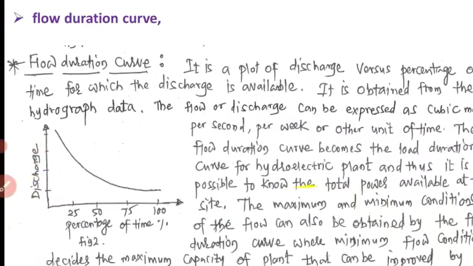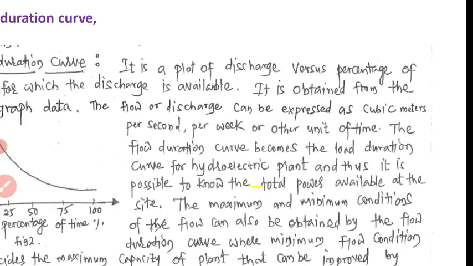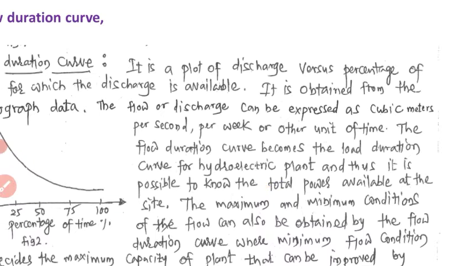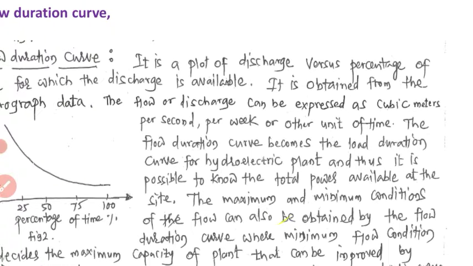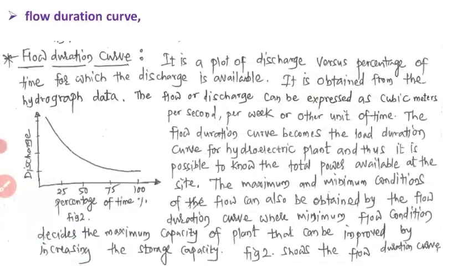It is obtained from the hydrograph data. The flow or discharge can be expressed as cubic meter per second, means how much water is discharged in terms of cubic meter per second. With the help of this we can know how much water is available with respect to time, like a load curve. A load curve is plotted as load with respect to time. Here, in place of load, it is discharge.